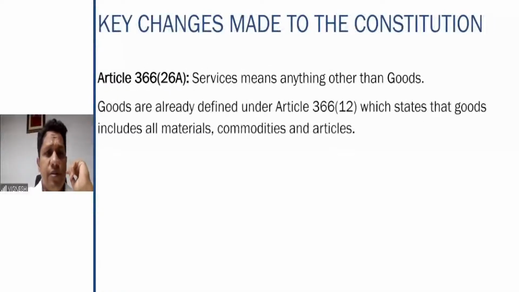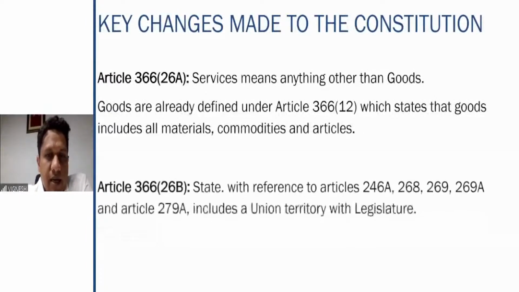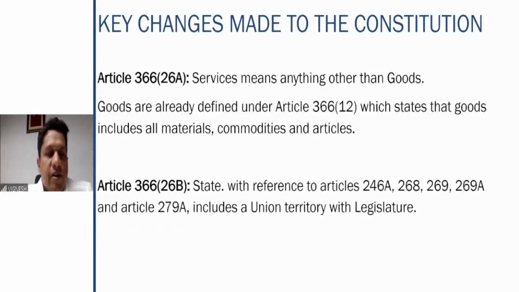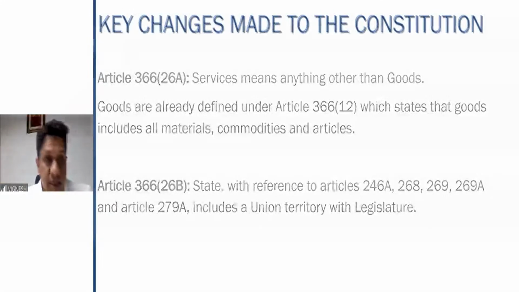Then the definition of services is very, very straightforward. It means anything other than goods. A simple definition is given in the articles. Apart from this, there is also a definition in the GST law, in the CGST Act 2017. That also we will discuss post the completion of this chapter. Goods are already defined under 366(12), which states that goods includes, it's an inclusive definition, all materials, commodities, and articles. State definition is given in 366(26)(b) with reference to Articles 246A, 268, 269A, and 279A. It includes a union territory with legislature.